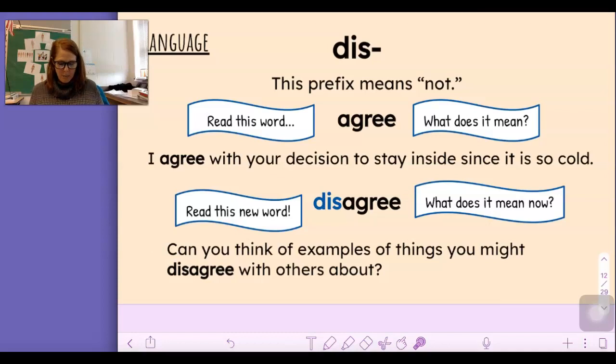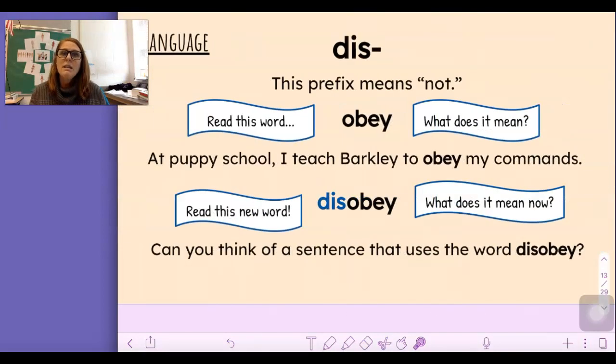Can you think of examples of things you might disagree with others about? Maybe you disagree about the ice cream flavor that is your favorite. Maybe you disagree about whether or not you should have to make your bed in the morning. Okay? Those are things we can disagree with. Let's look at another example. Here's the prefix dis, that means not. Let's read this word together.